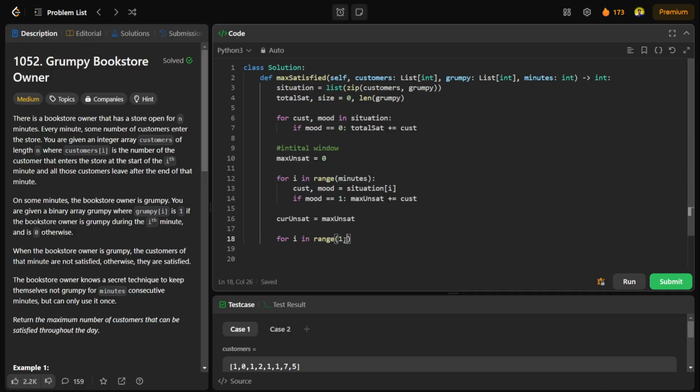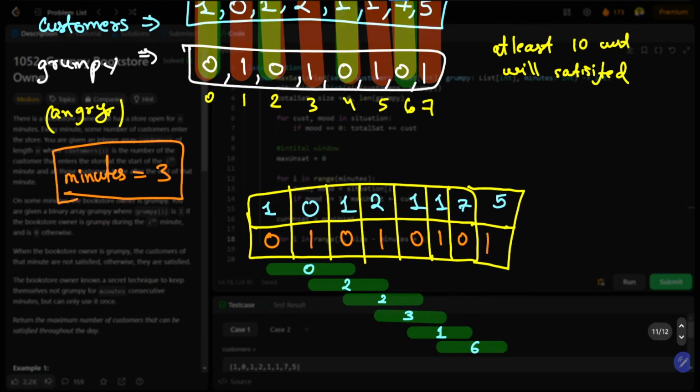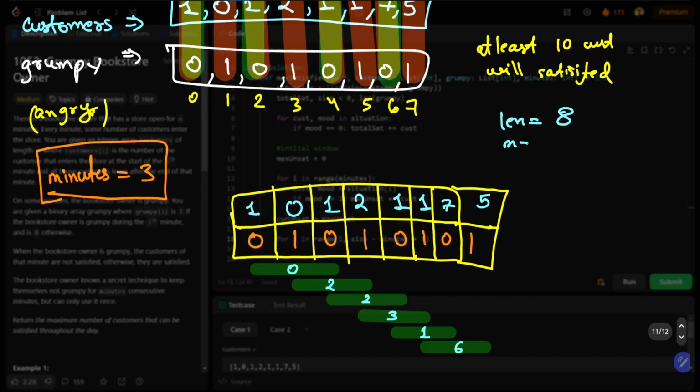So I will be checking from 1 to the size minus the minute. Okay, so I will be iterating over the size minus minute plus 1. What I'm trying to say is, let me explain here. If this is the size m, having index 0 to 5, and I have my length as 8 for now, my m is given as 3.